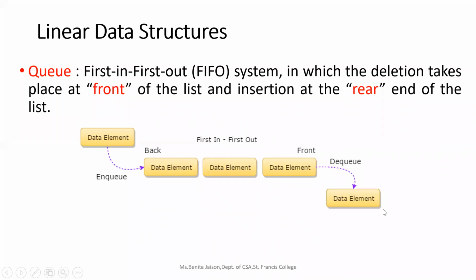You just compare it with our queue waiting for a payment of the fee in the office. So whenever a student is paying the fee, he will be getting removed from the queue from the front end. And when a new student enters the queue, he will be added at the rear end. So you can write queue as a system which follows first in, first out. These are the points which you have to note down in your note. And the two operations of deletion and insertion take place at two different ends.